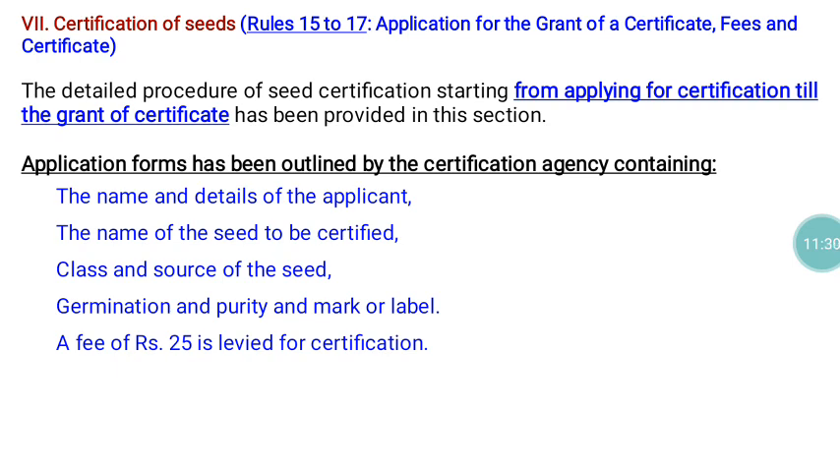So the application form should consist of the name and details of the applicant, the name of the seed to be certified, class and source of the seeds, germination, purity and mark label, and also they have to make a payment of 25 rupees for certification purposes. So these are all the information they have to furnish in the application. That is all given in part number 7 of the Seed Rules.